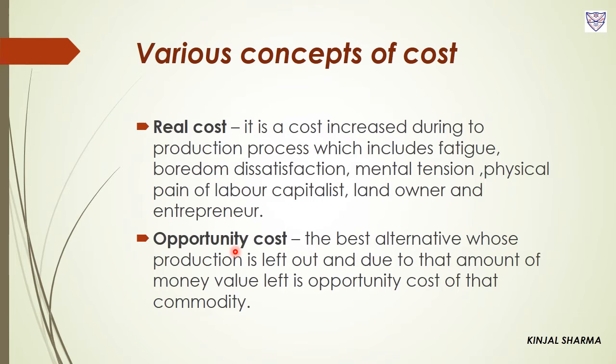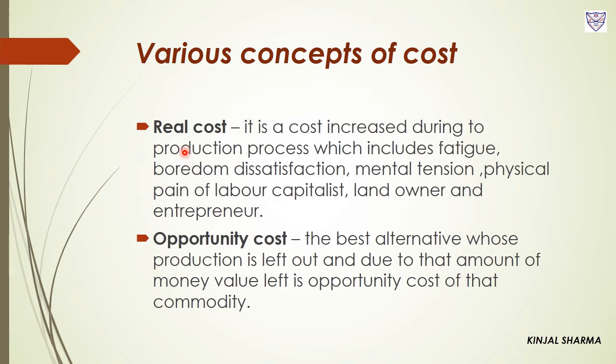Let us take one more example. One piece of land can be used to produce any food grain, say wheat or rice, right? If wheat is produced on that piece of land, an income of 2 lakh can be earned, and if rice is produced, an income of rupees 3.5 lakh can be earned. The farmer's behavior is rational and logical, so he will leave the production of wheat and produce rice, in which he earns a total of 3.5 lakh.